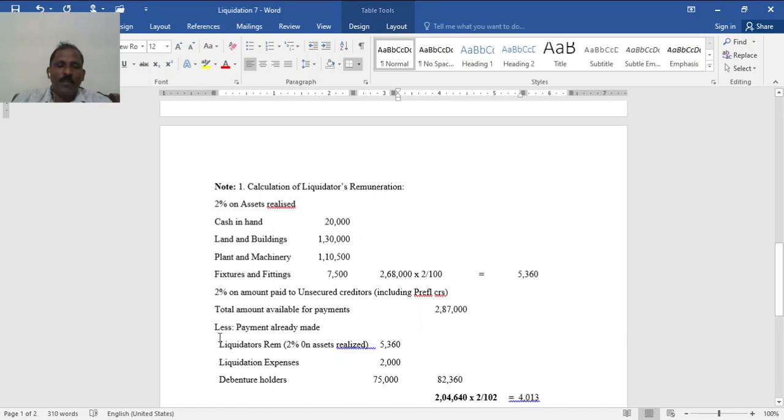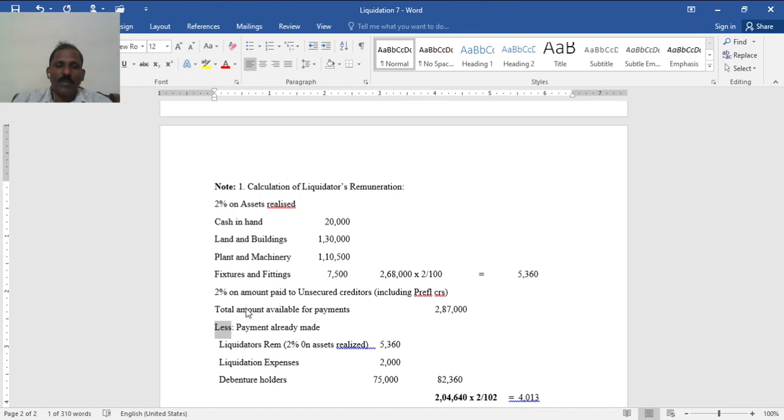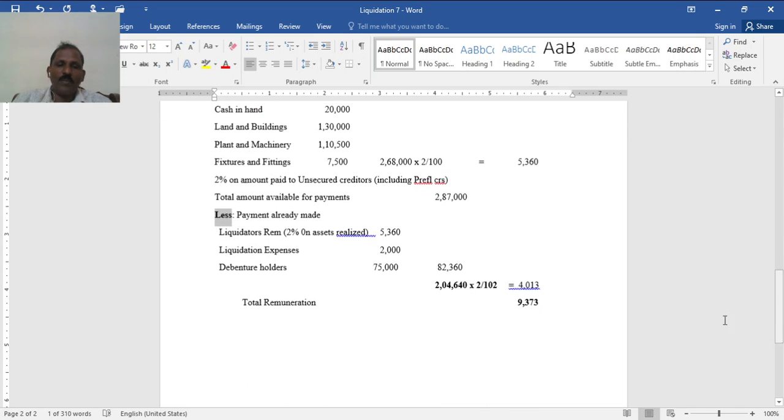Out of which payments already made, in the sense made till the calculation of amount available to unsecured creditors: liquidator's remuneration 2% on assets realized, only that much, not the other part. It is already paid. Expense paid, debenture holders paid. The total of this will be 82,360. When you take the difference, you will get 2,04,640. This is the amount available to both the preferential and non-preferential unsecured creditors, on which 2%.